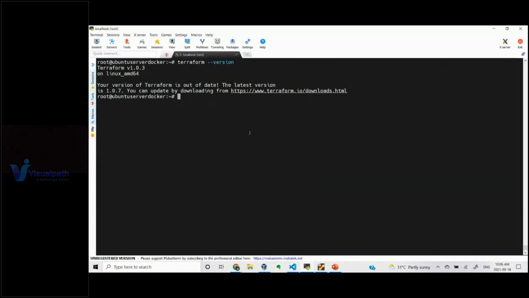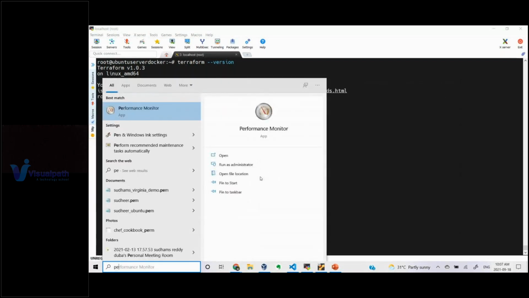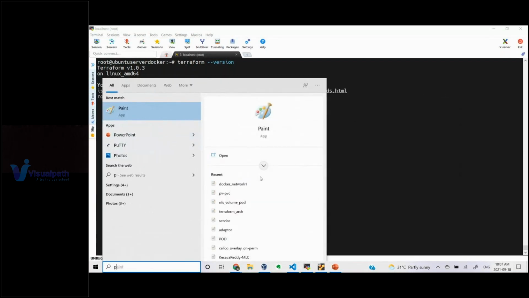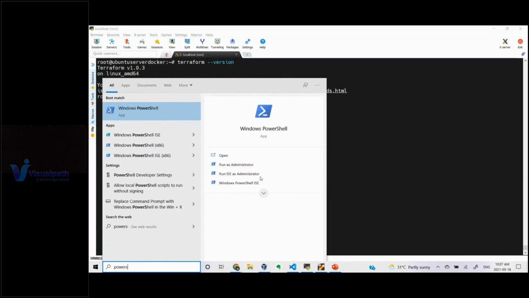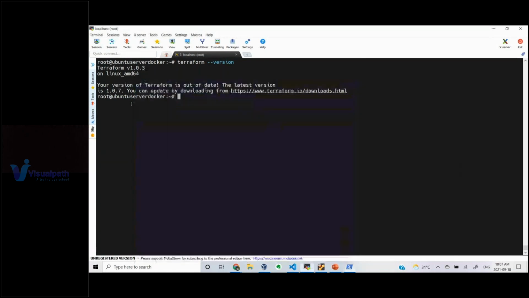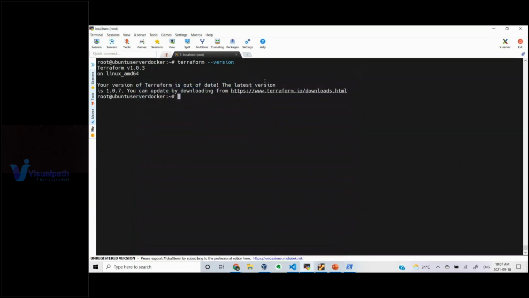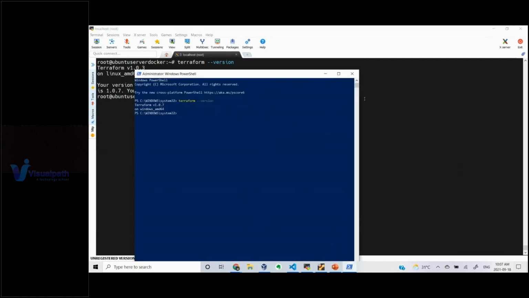You can also install Terraform on Windows. Let me open PowerShell. Open Windows PowerShell with run as administrator. Here also I have it installed already, just terraform --version. You can see here, this is the latest version and this is the old version. So here I have installed Terraform as well. Either you can run from your Linux machine, or from Windows PowerShell or the CMD prompt, from anywhere.